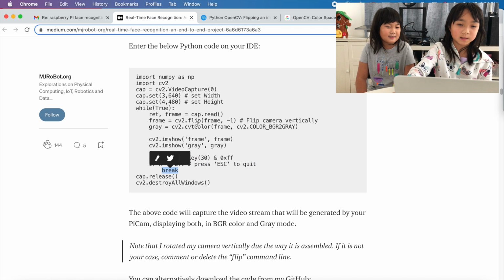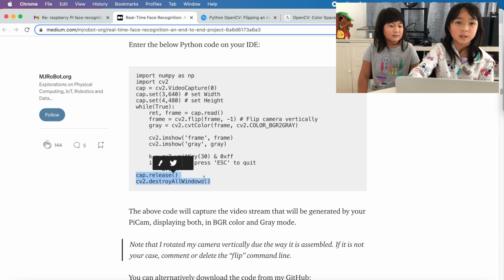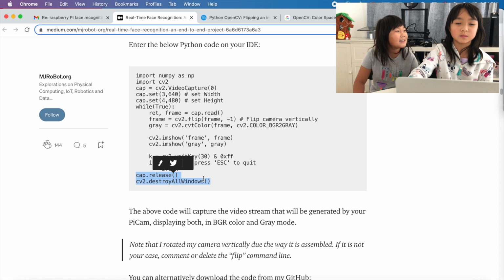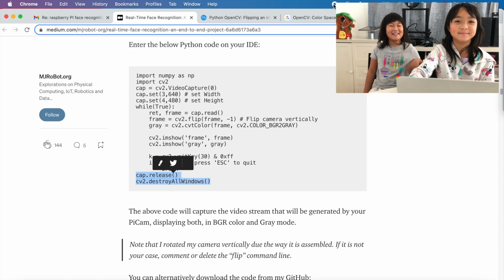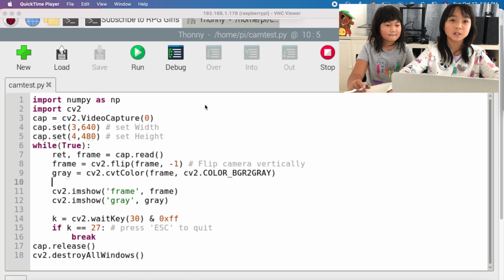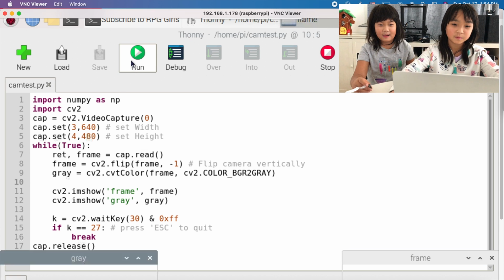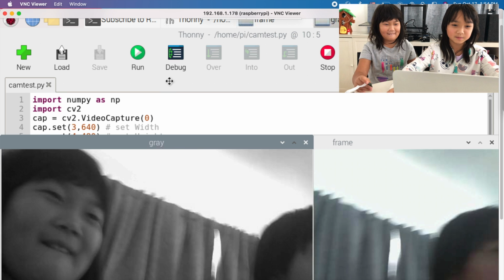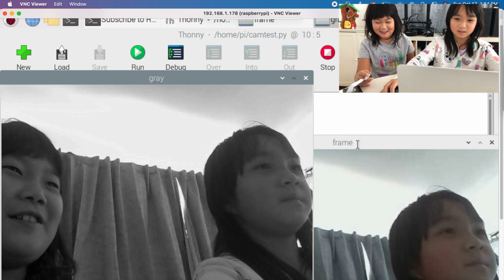And break is basically the end of the loop. And then for these last two lines, if you press escape, then it will close the camera and the windows. It will release the camera and close the windows. Exactly. So now we are going to try the code. Let me press run. And then here it is. Oh yeah, my face.